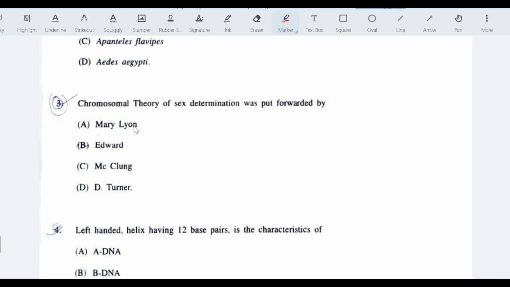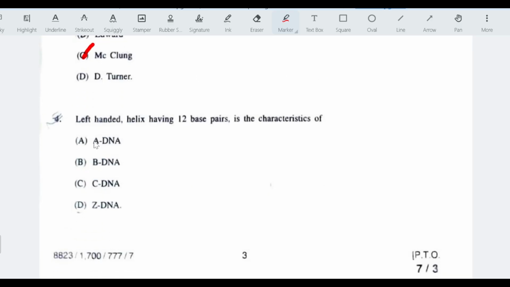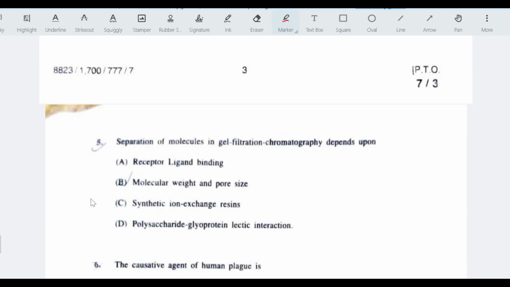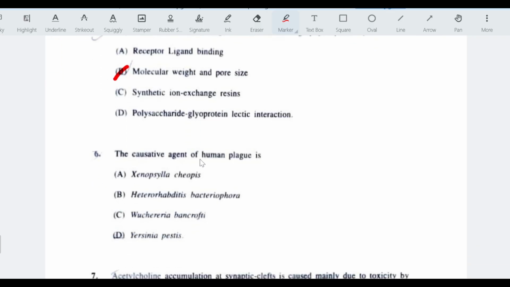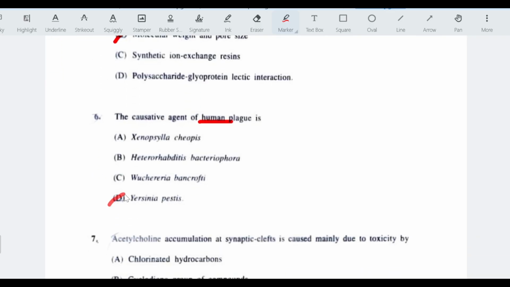Third question, chromosomal theory of sex determination was put forward by McClung. Left-handed helix having 12 base pair is the characteristic of Z DNA. Separation of molecules in gel filtration chromatography depends upon the molecular weight and pore size. The causative agent of human plague is Yersinia pestis.